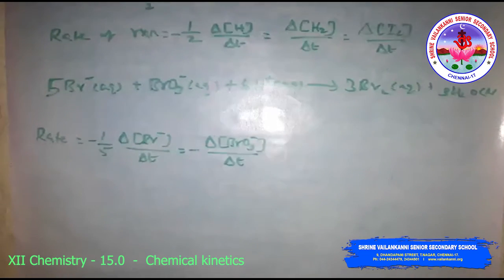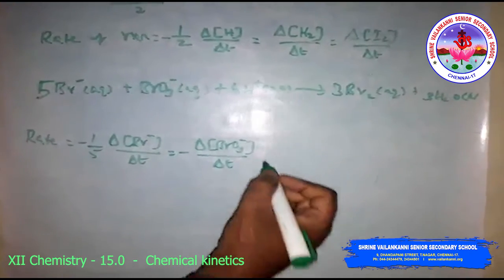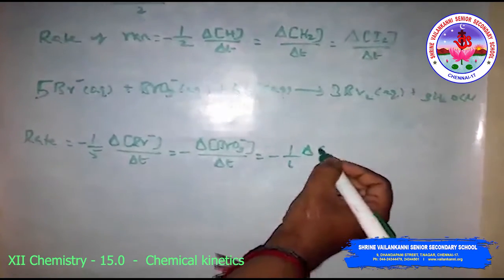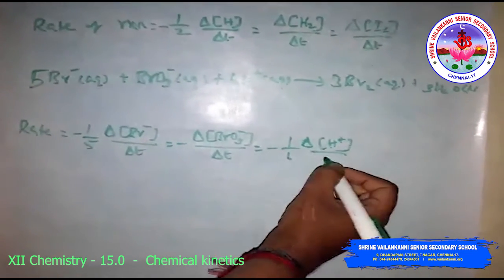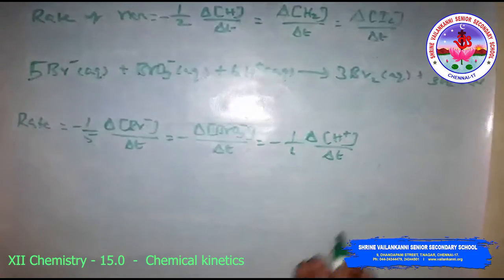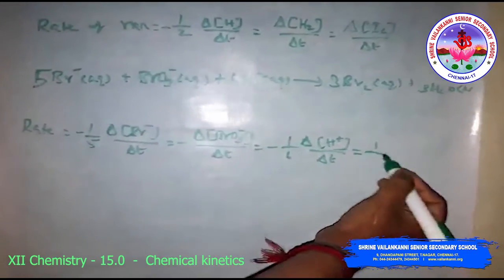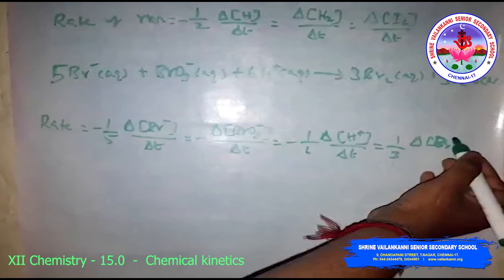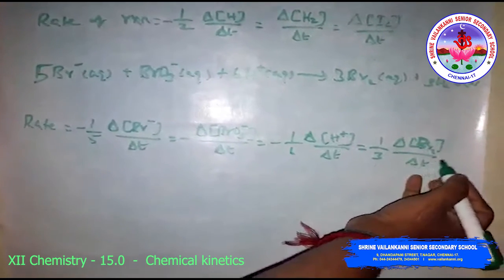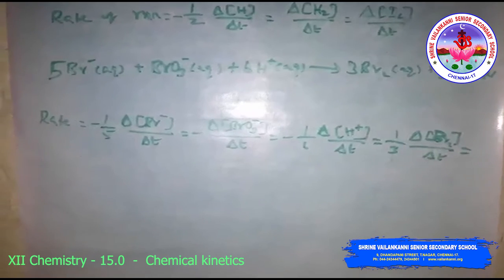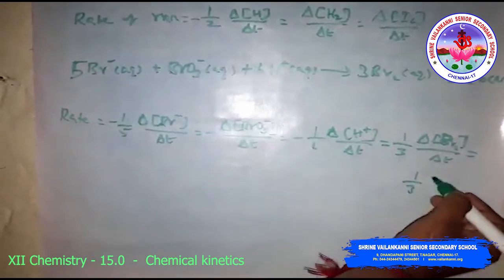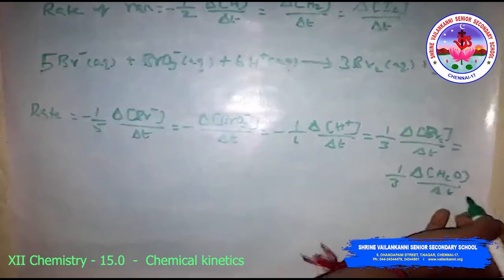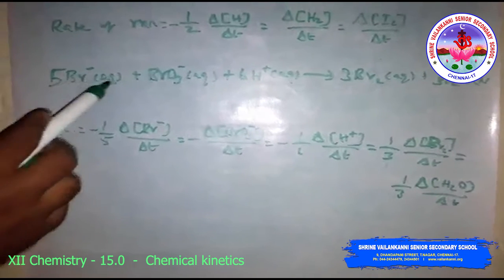Then again 6 H plus, so minus 1 by 6 delta H plus divided by delta t, which is equal to 1 by 3 delta Br2 divided by delta t, which is equal to 1 by 3 delta H2O divided by delta t. So this is the rate of reaction for this equation.